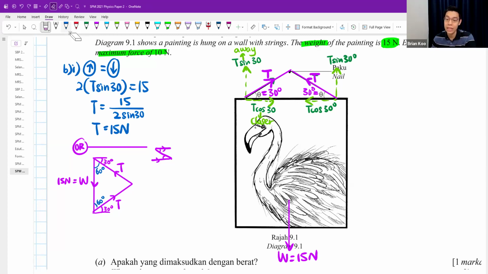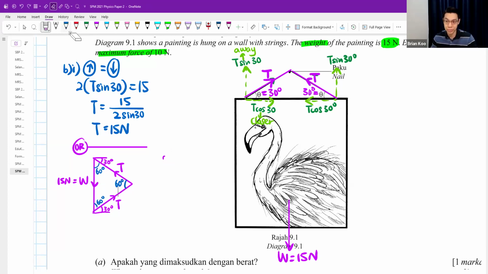Finally, I rub this off. If here's 60, here's 60. Inside a triangle is 180 degrees in total. 180 minus 60 minus 60, you will still get a 60. Okay, you will still get a 60.